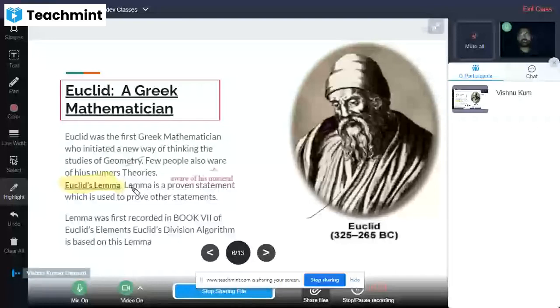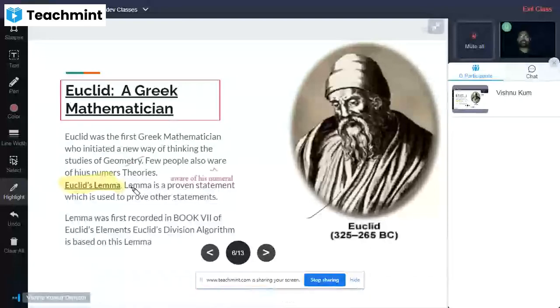Can any one of you tell what a lemma is? In the previous classes, some of you have already learnt about the Euclid lemma. What is the condition? What are the terms and derivation? What are the different meanings for that? You can tell me.